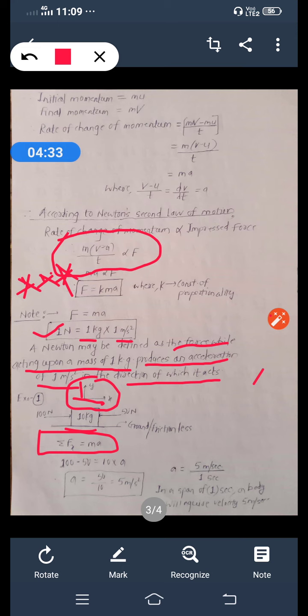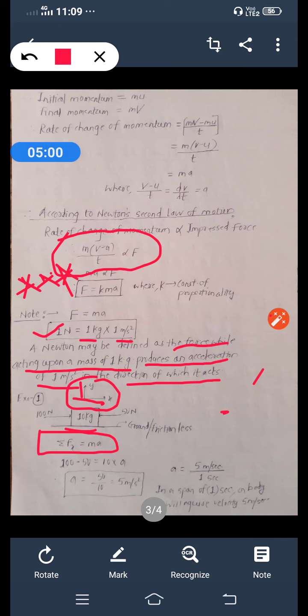So what is Newton's second law of motion? You write down Newton's second law of motion. Also we can write in this way, the summation of the system of forces acting on the body is directly proportional to the product of mass of that body and acceleration.